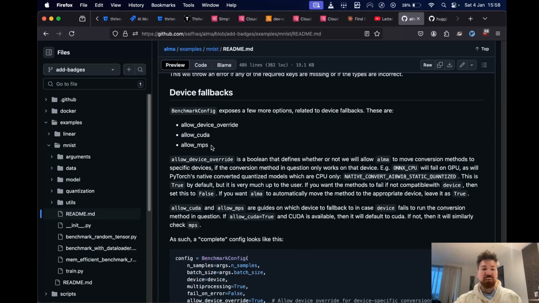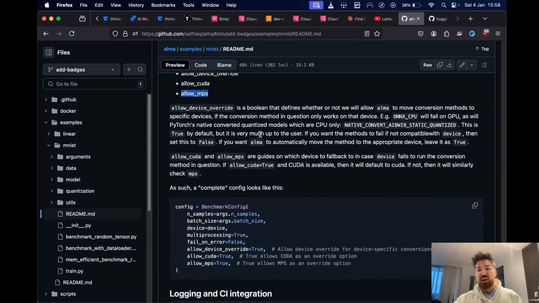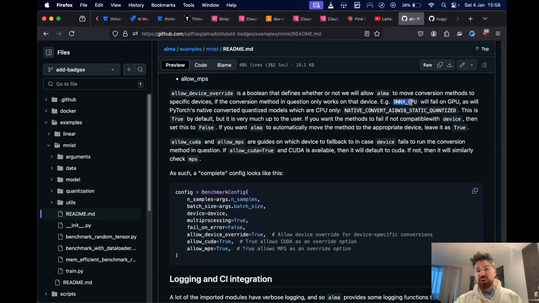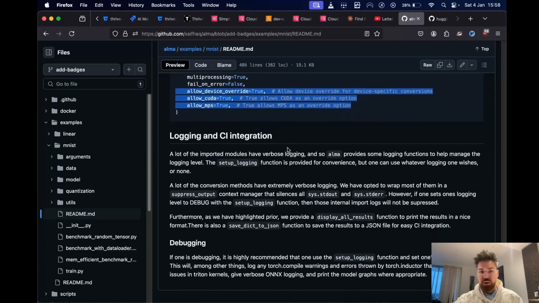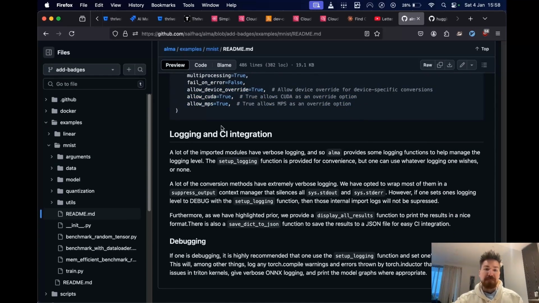Do you allow CUDA fallbacks? Do you allow MPS fallbacks? So they're just useful. For example, ONNX CPU will fail on GPU. The native conversion option that I talked about on CPU, that's not going to work on GPU. Can you fall back to CPU, etc.? So you have those options available as well, depending on how you want this to all be used. And then a bunch of logging and CI integration stuff. So we have the ability to save the results dict to JSON, which is really convenient for a lot of continuous integrations.